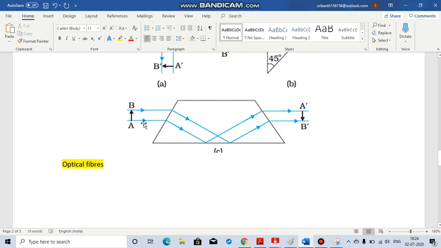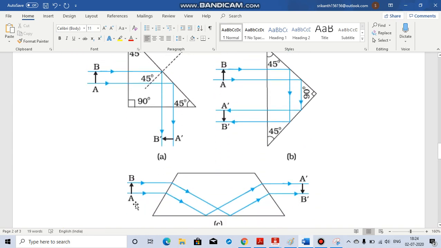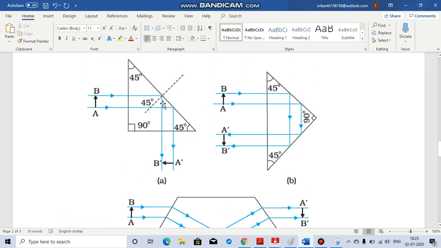This is the third situation, you can see here. Here also the angles are adjusted in such a way that you are basically getting the image in the same line. You are getting an inverted image. Even though this is in the same line, it is on the other side.